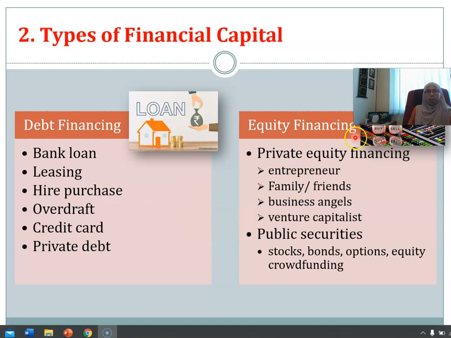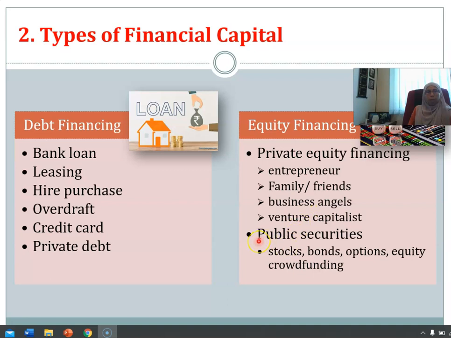The equity financing has two types. We have private equity financing and public securities. Right? Private equity financing means especially for the early stage venture, the early growth stage venture. Normally, they will sell their shares or part of the business to other entrepreneurs, or they sell to their family and friends, or to business angels and venture capitalists.